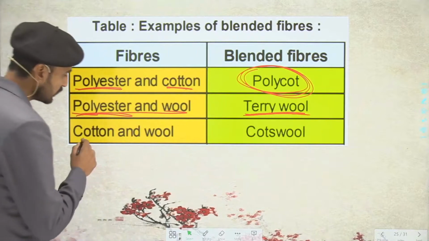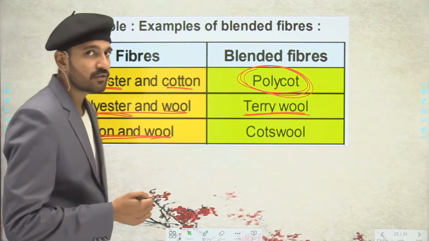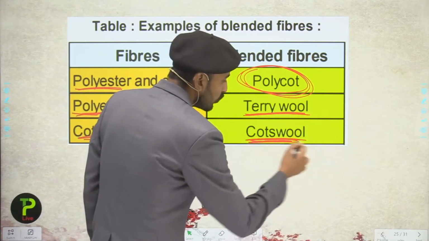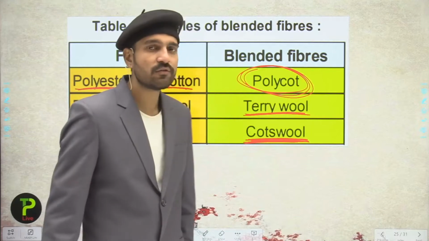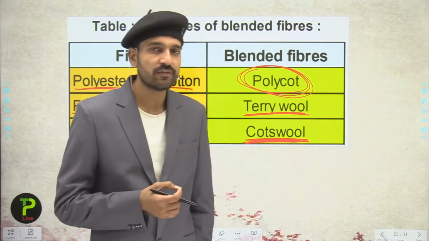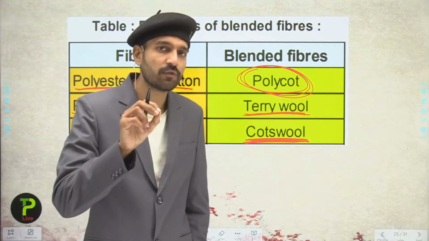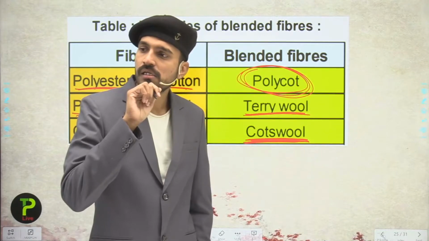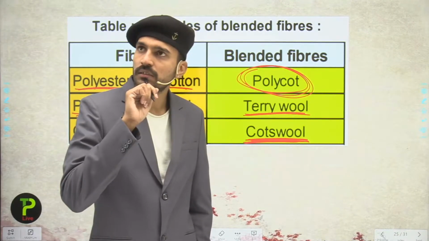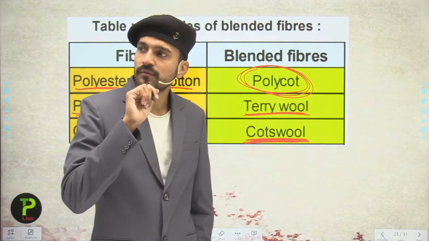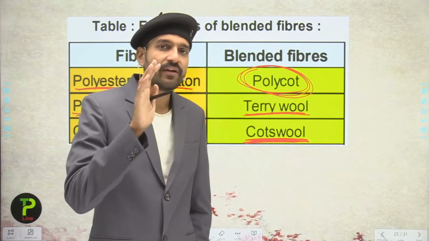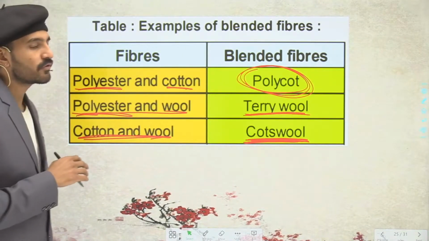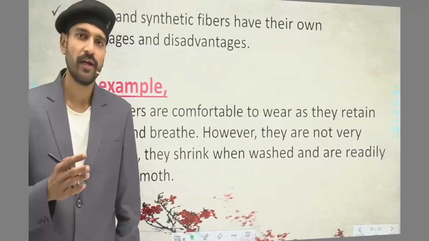The next is cotton and wool. When cotton and wool are mixed together, as you have seen in advertisements, they are termed as coats wool. Coats wools are used as an inner in the winter seasons because they are very fine, very comfortable for the body, and they trap the body heat. So students, this is about the blended fiber.